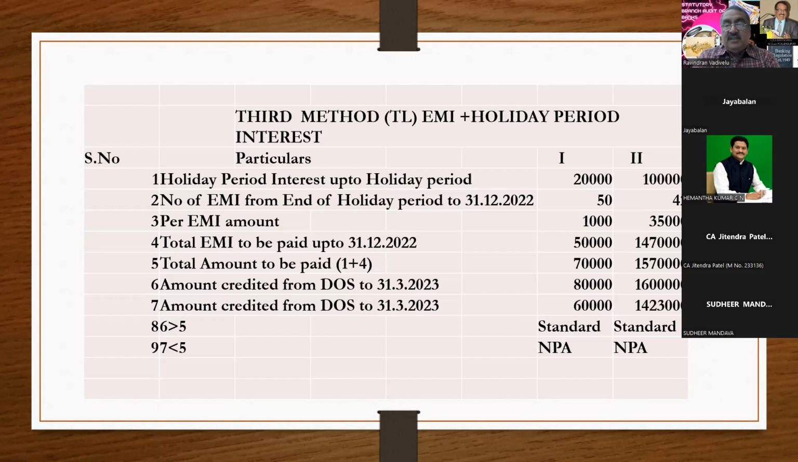Is it clear? Same method. Only addition is you have to add the holiday period interest. Is it clear, sir? Holiday period plus point number 4, EMI due to be paid. The total amount due is 70,000. Amount paid is 80,000. That means the party has paid the amount in advance. So it has to be treated as standard. Otherwise, it has to be treated as NPA. Are you clear, sir?